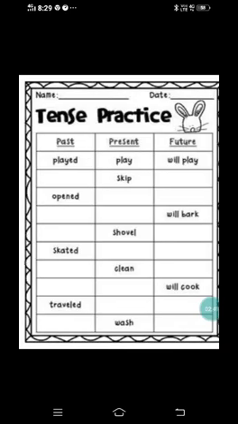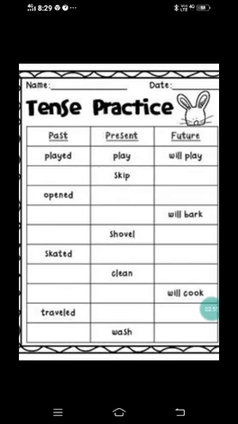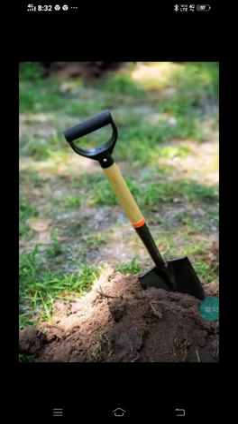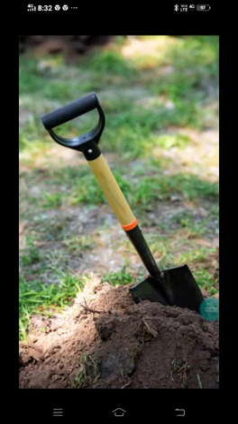Next, under present tense it is given shovel. Can you see this picture, children? This is called a shovel, which is similar to a spade. You all know a spade, right? We use a spade to remove the mud and all.